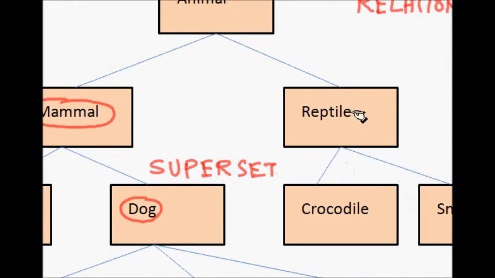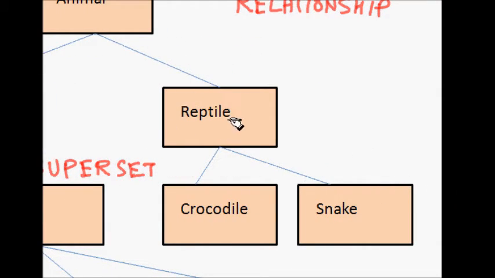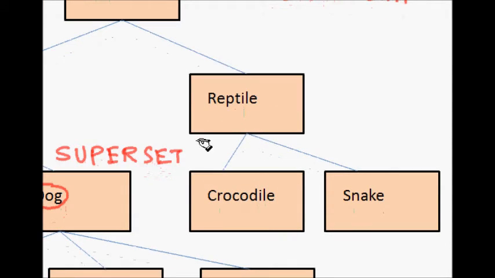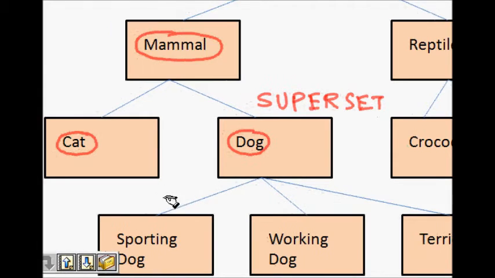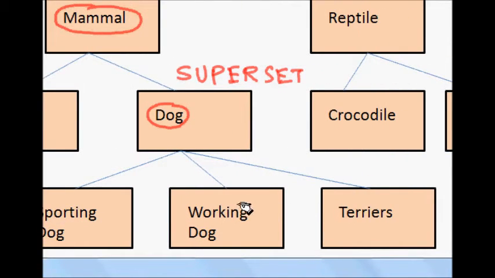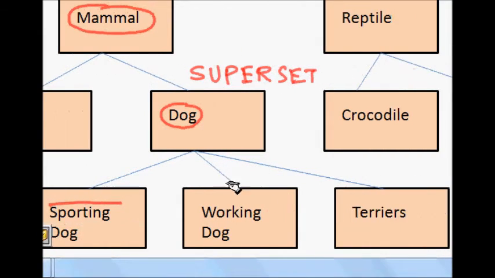Now reptile: crocodile and snakes are both reptiles. It follows the is-a relation, but they have something extra from reptiles that distinguishes them. Now you see dog, which also has a lot of breeds or classes. For example, you have sporting dogs that are used for sports, some are working dogs that help the policemen, and there is a class known as terriers. So these are classes of dogs: sporting dog, working dog and terriers.